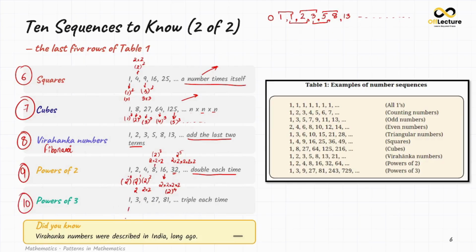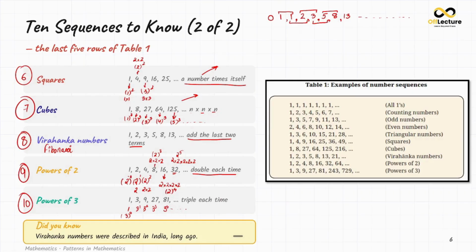So we'll start with 1, which is 3 raised to power 0. Any number raised to power 0 is 1 only. Then 3, then 9, then 27, then 81. So what we are doing is tripling the number each time. This is 3 raised to power 1. Then we multiply by 3, so we get 9, or 3 squared. Then we multiply by 3, so we get 3 cubed, which is 27. Then we multiply by 3, which is 3 raised to power 4, which is 81. And this sequence will go on. Okay.